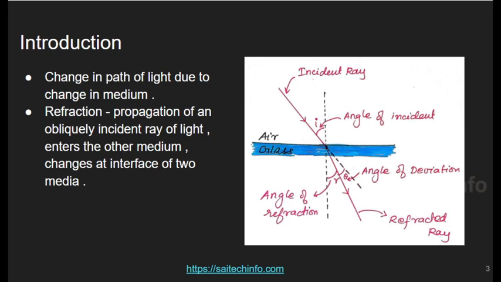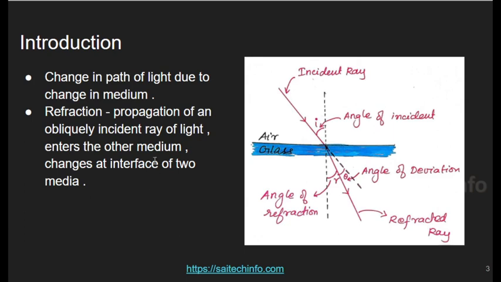Here I have represented a diagram to show how refraction occurs. Glass and air are two mediums. Glass is a denser medium and air is a rarer medium. From the rarer medium, the ray which passes through is the incident ray, and the angle between the normal and the incident ray is represented as I, that is angle of incidence. It is refracted through the denser medium, and the angle which is made between the refracted ray and the normal is R, which is angle of refraction.